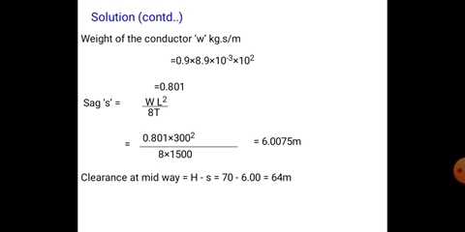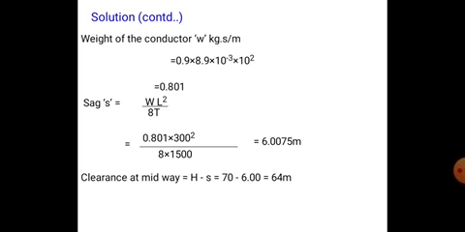So actually what we have to find is the clearance at a point midway. The clearance at a point midway is equal to h minus sag. What is the height? 70 meters, and the sag is 6.0075, so that is approximately 64 meters. The clearance at midway is 64 meters.